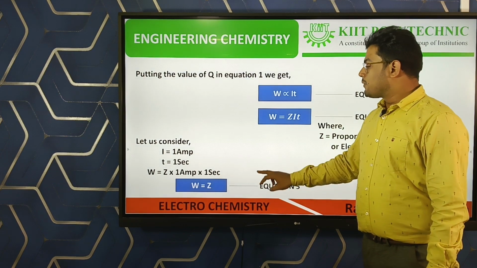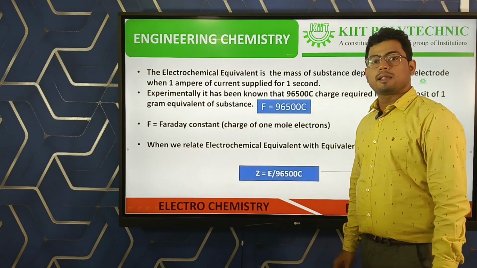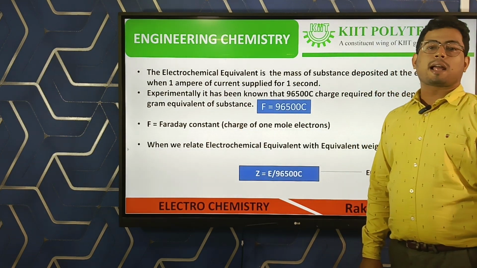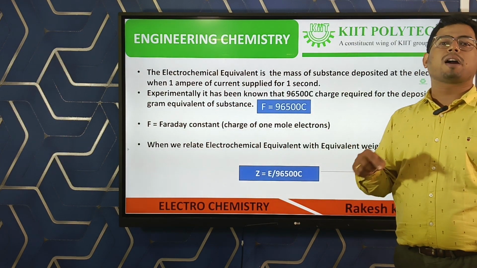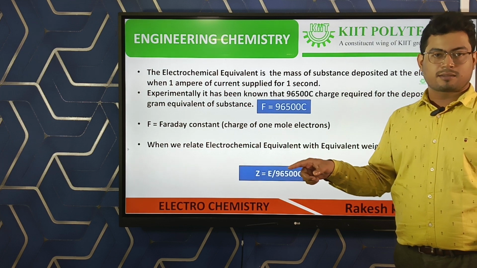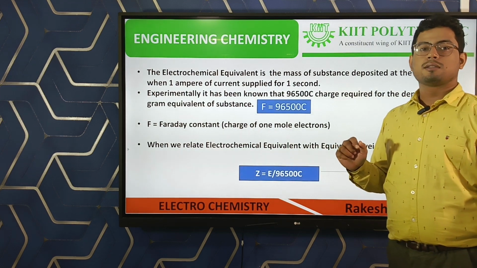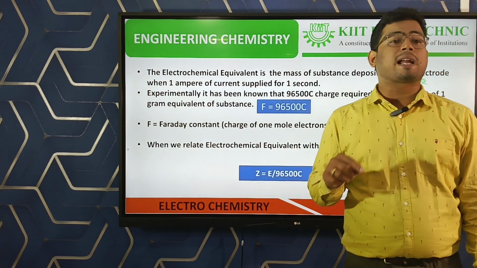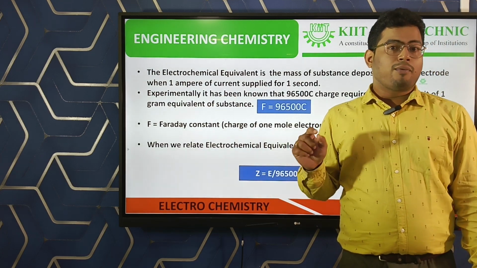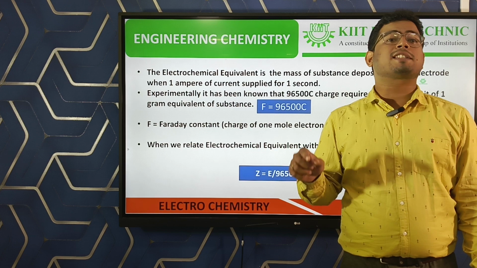The electrochemical equivalent is the amount of substance, in gram, deposited when 1 ampere of current is supplied for 1 second. Also we can say the electrochemical equivalent is the amount of substance deposited for one coulomb of charge.